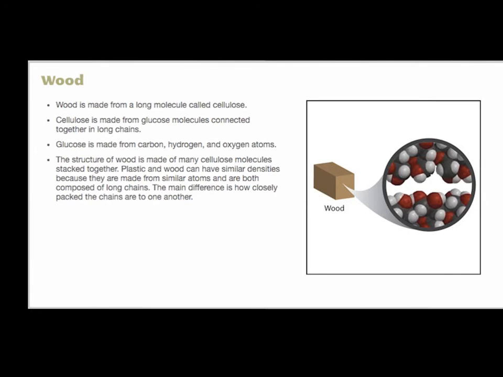In general, the density of wood and plastic are similar because they are made of similar atoms arranged in long chains. The difference in density is mostly based on the arrangement and packing of the polymer chains. Also, since wood is from a living thing, its density is affected by the structure of plant cells and other substances that make up wood.